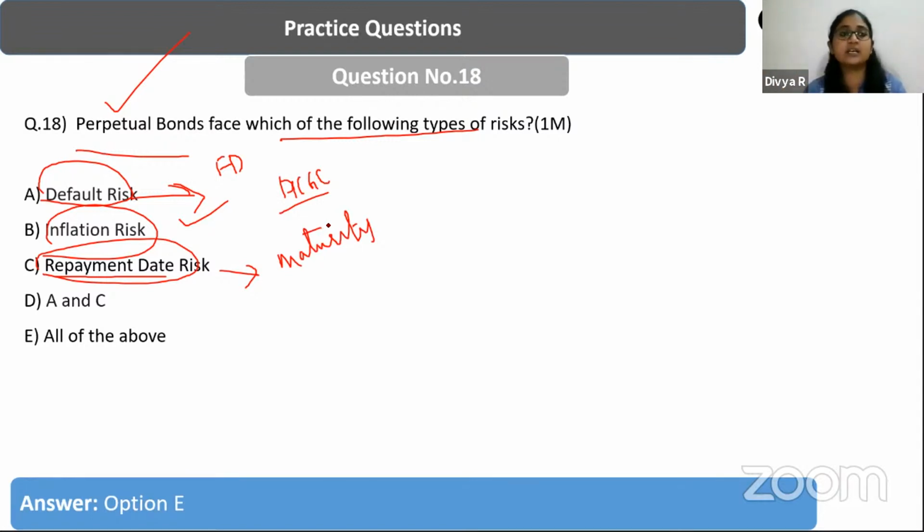But a lot of the retail investors do not understand that it is not mandatory for those banks to actually repay the principal with respect to the perpetual bonds. And these have the highest risk with respect to the cases of being written off. Whenever the banks or financial institutions are not doing well in terms of their own credit, these are the instruments that are going to be written off. So there's a repayment date risk too, right?